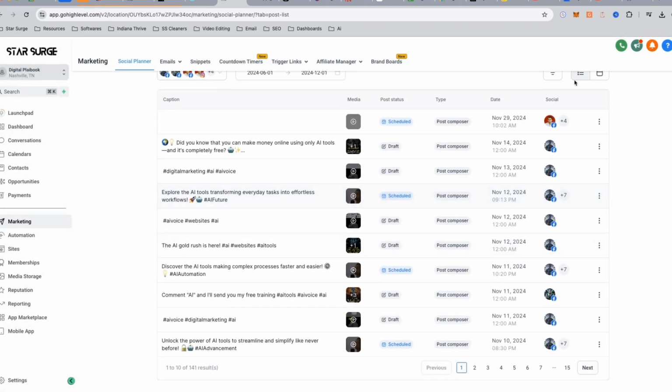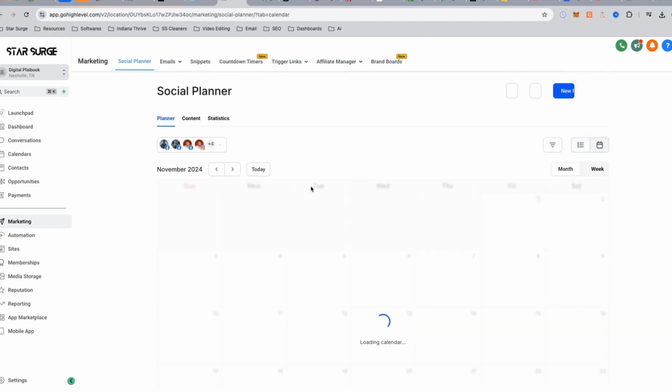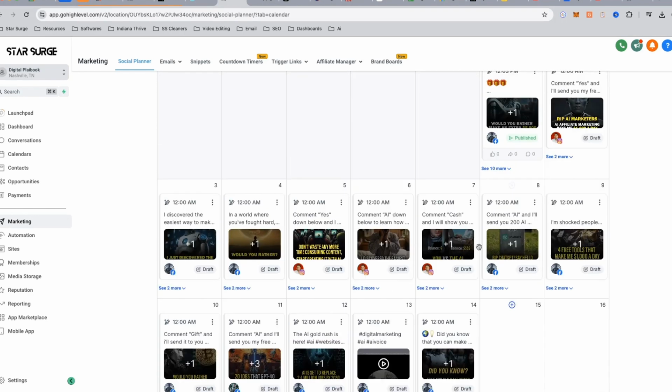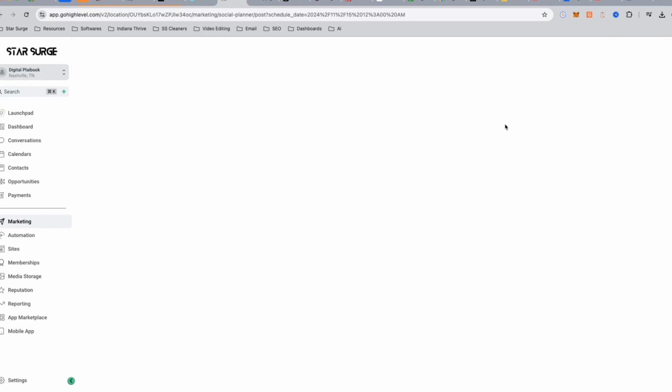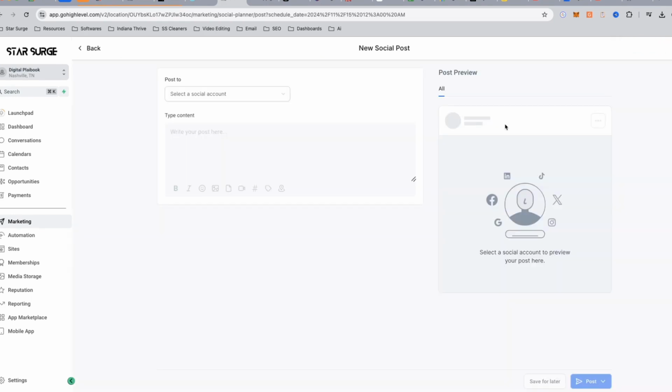And then you will just go to the calendar. Already got some planned out. Click right here. And then this is going to be where you put your content. As you can see, I already have content scheduled out for 15 days. So if I wanted to, I could just leave my computer and stuff would get uploaded, which is super convenient.